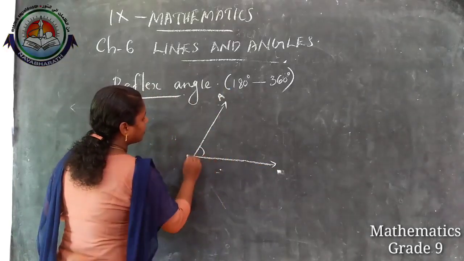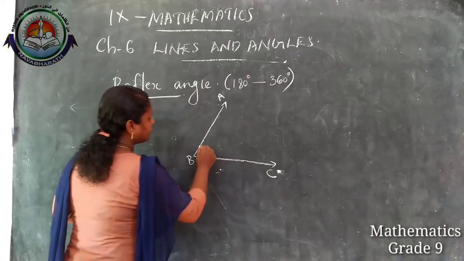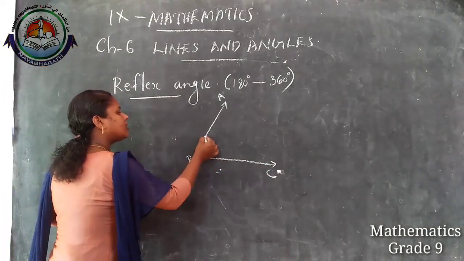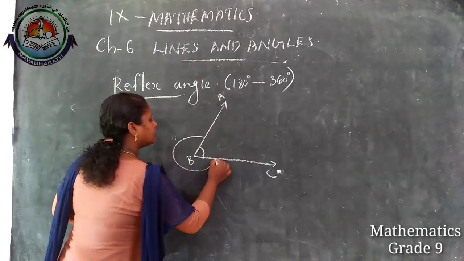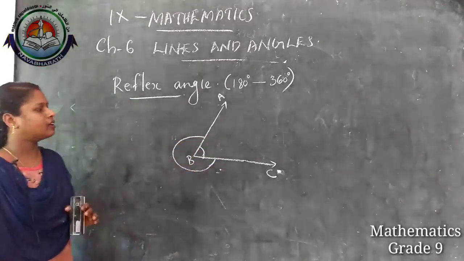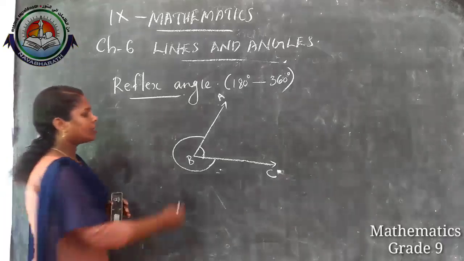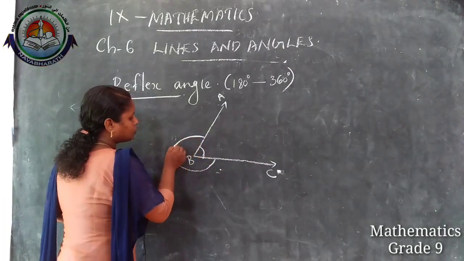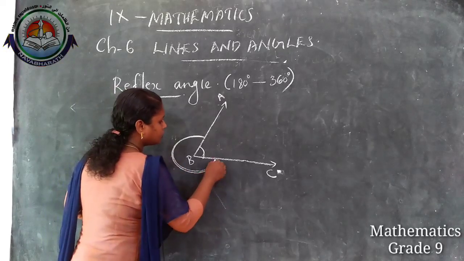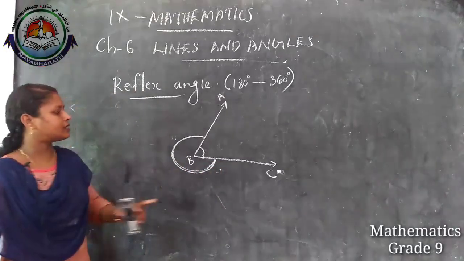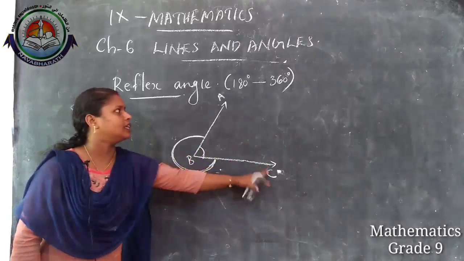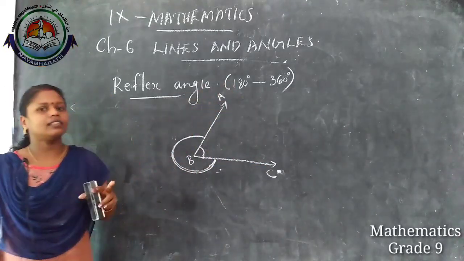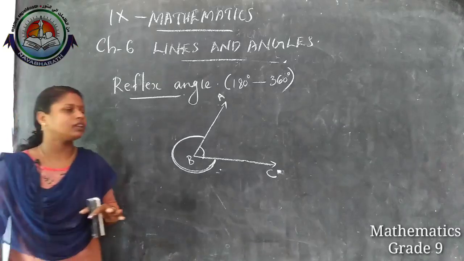This angle ABC is an acute angle ABC, and if you are taking reflex angle ABC, this is the reflex angle ABC. Its measure is measured from here to here. It is reflex angle ABC. It is in between 180 degree and 360 degree.